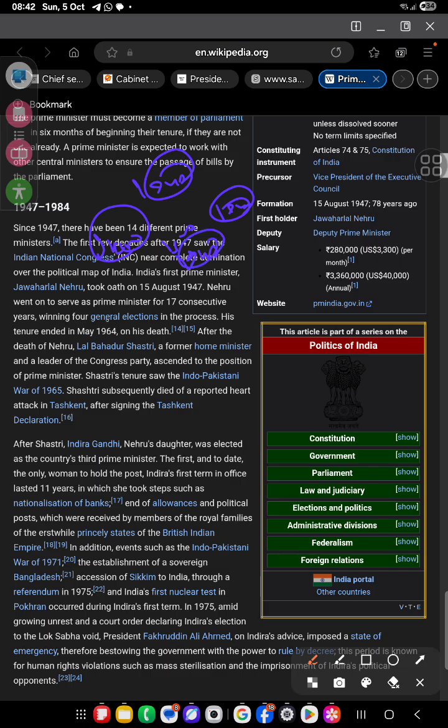Nehru went on to serve as prime minister for 17 consecutive years, winning four general elections in the process. His tenure ended in May 1964 on his death. After the death of Nehru, Lal Bahadur Shastri, a former home minister and leader of the Congress party, ascended to the position. Shastri's tenure saw the Indo-Pakistani war in 1965. Shastri subsequently died of a reported heart attack in Tashkent after signing the Tashkent Declaration. So he was Lal Bahadur Shastri.